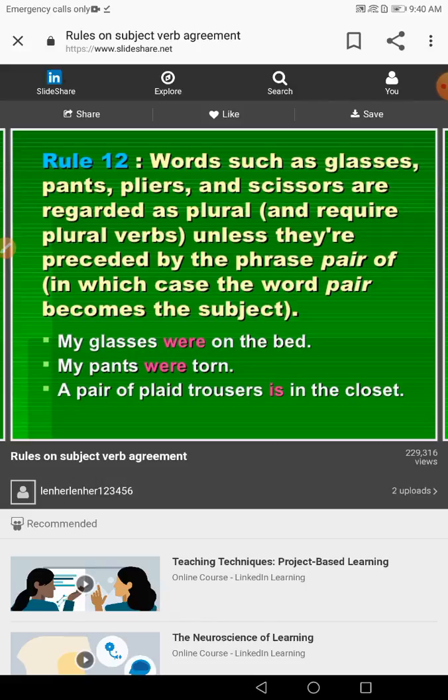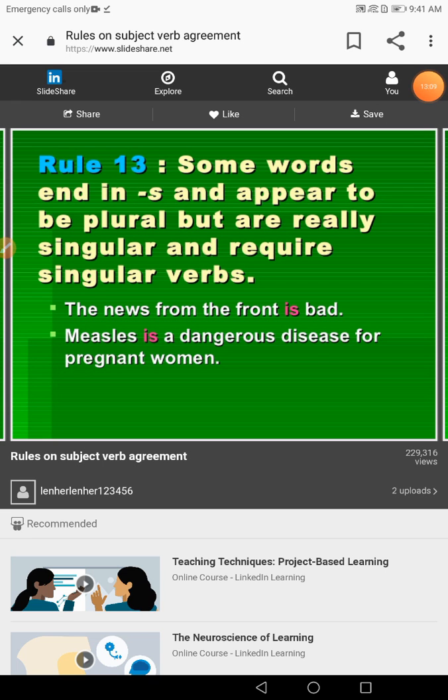Once you say a pair of shoes is. But once you say shoe, shoe refers to only one. So nobody will move or walk with one shoe or one pant. But we say a pair of shoes or a pair of pants. If I mention pants or shoes without a pair of, it refers to the plural form, not singular.